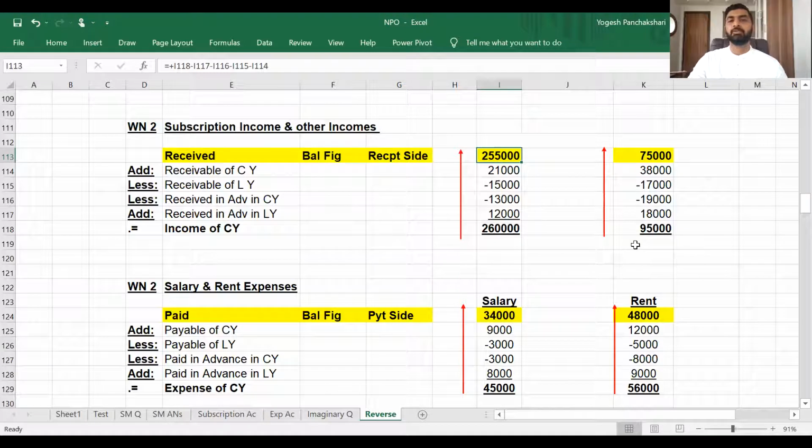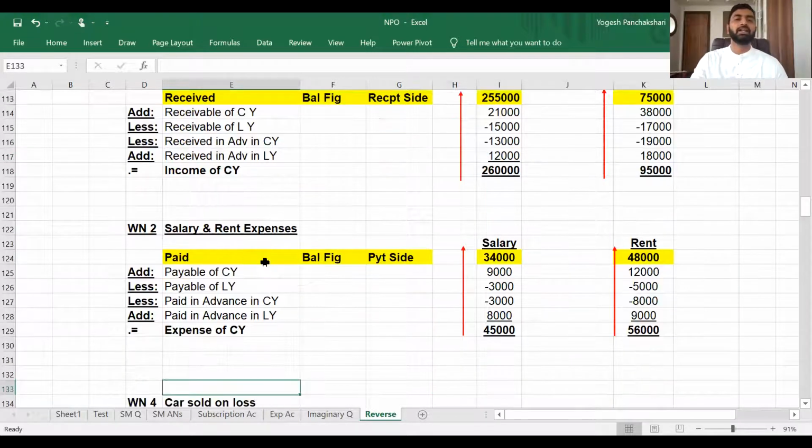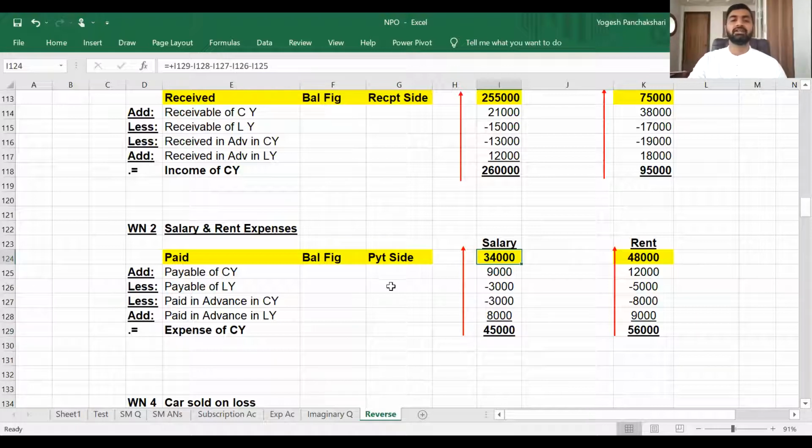You will get this, same for other incomes, and then it will go to the receipt side. I repeat, here you have to go by the reverse working. Use the same format, no problem. Same way for salary and rent payments. Expenses are already given, all these 4 numbers are available. Go by the reverse working, go upwards, and you will get the salary and rent payment. So record it in the payment side.